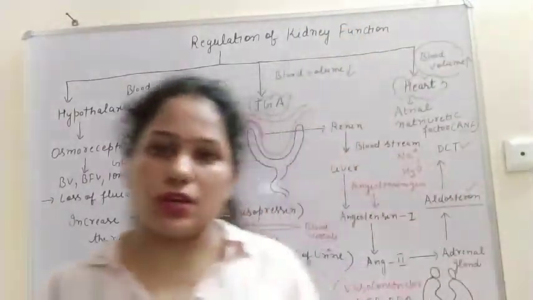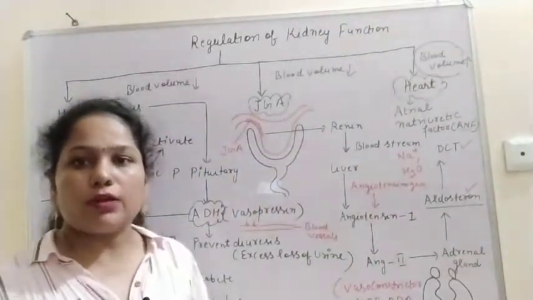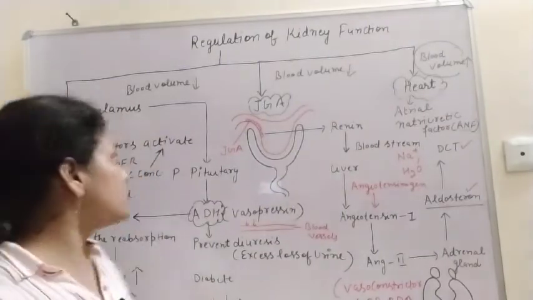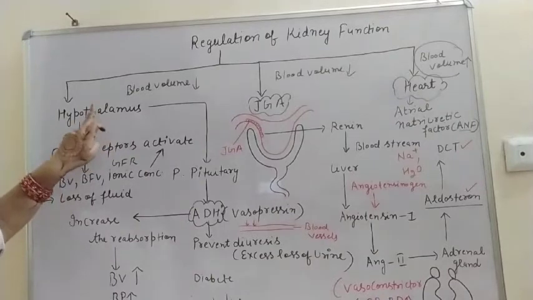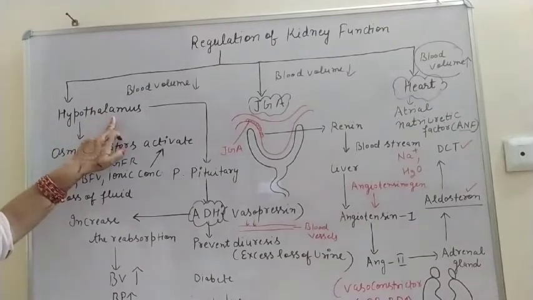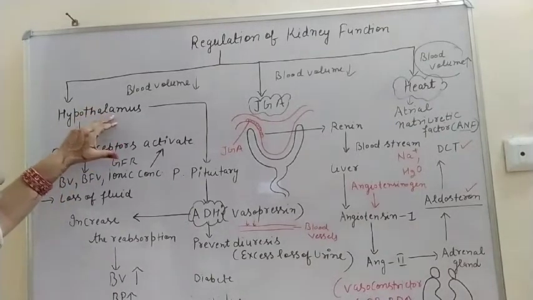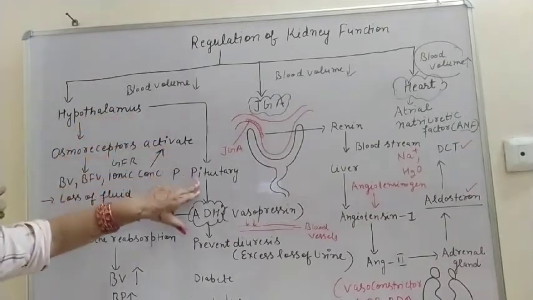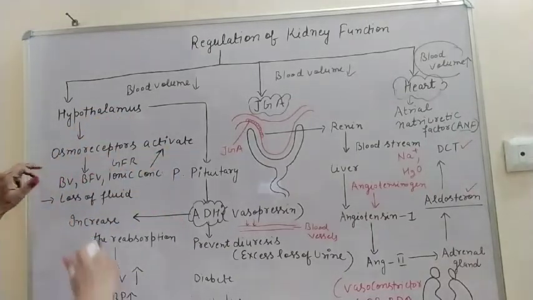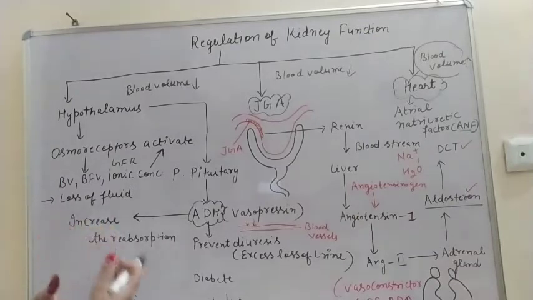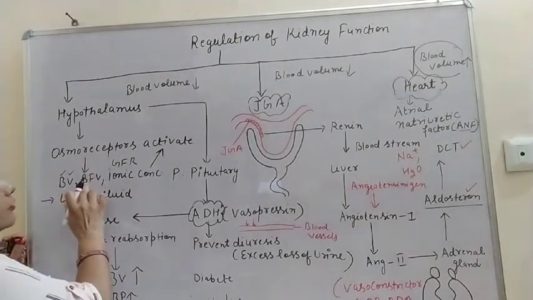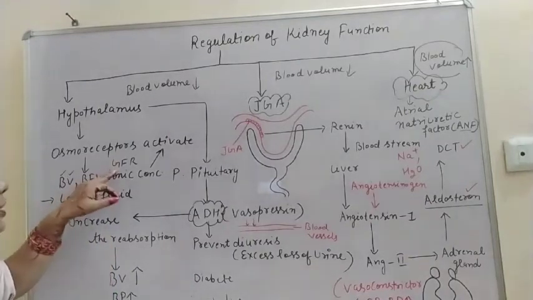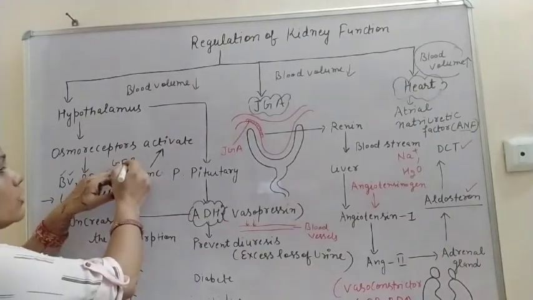So let us discuss the regulation one by one. First is the hypothalamus. The hypothalamus is the master of master glands, and it regulates the pituitary gland. So when there is a fall in the blood volume or the body fluid volume or GFR, glomerular filtration